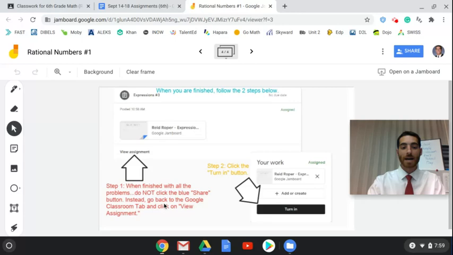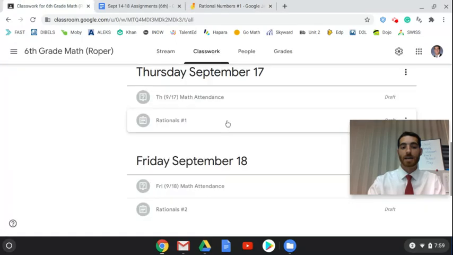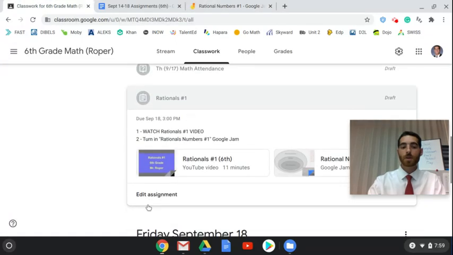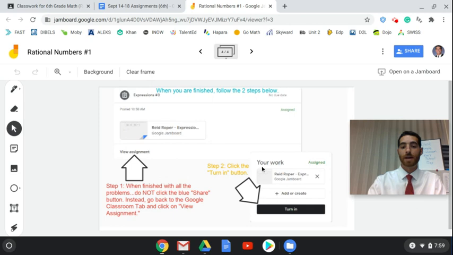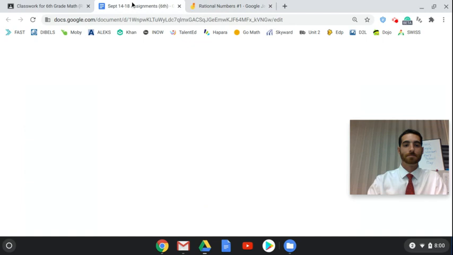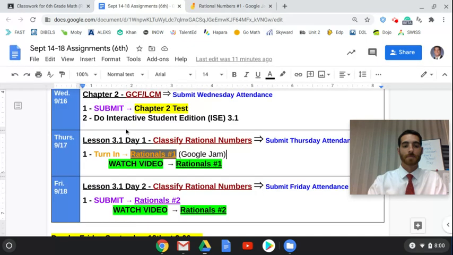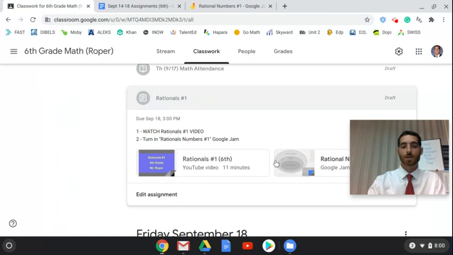If you're on the classwork page, under Thursday, rationals number 1, right here, your button will say View Assignment. That's the button you will click, and it will take you to this screen right here, where in the top right, you'll have a Turn In button. Of course, don't turn it in until you've actually done the Google Jam, then turn it in. So that's Thursday. Lesson 3.1, Rationals number 1, Google Jam. Like it says, watch the video and then do the jam and turn it in.